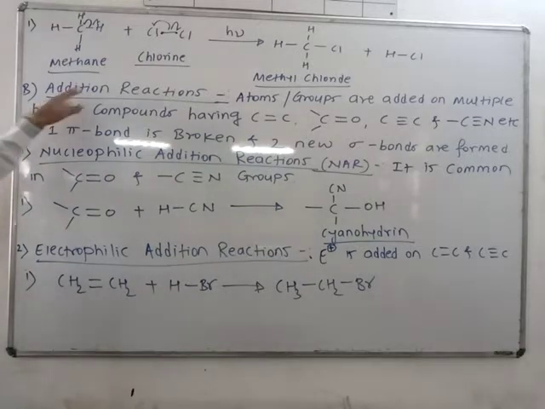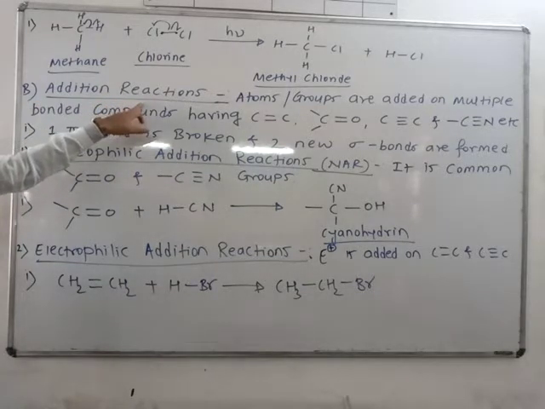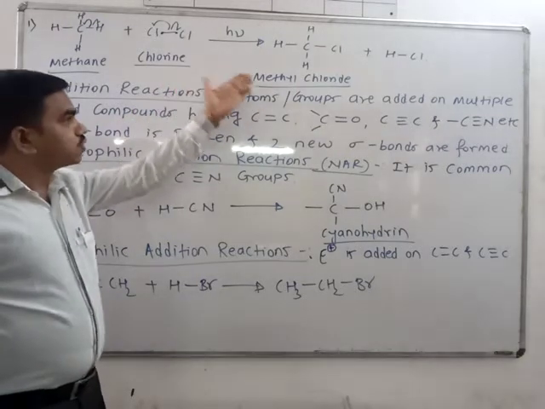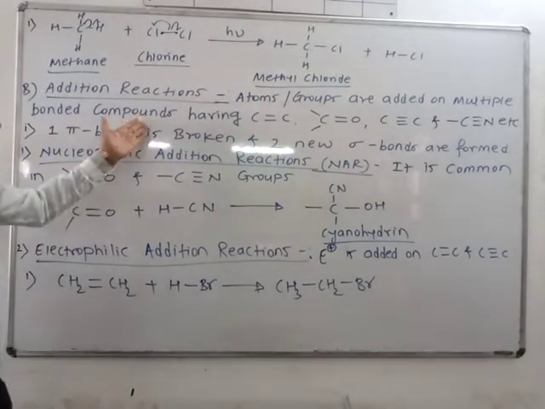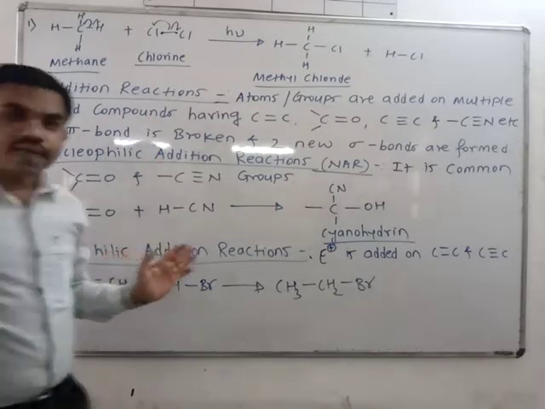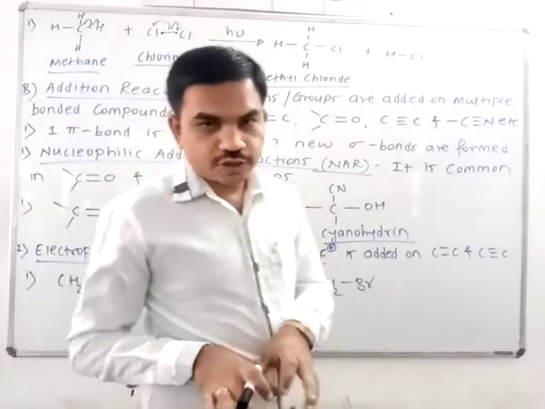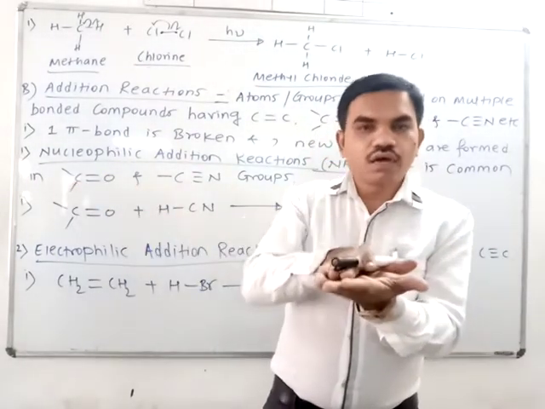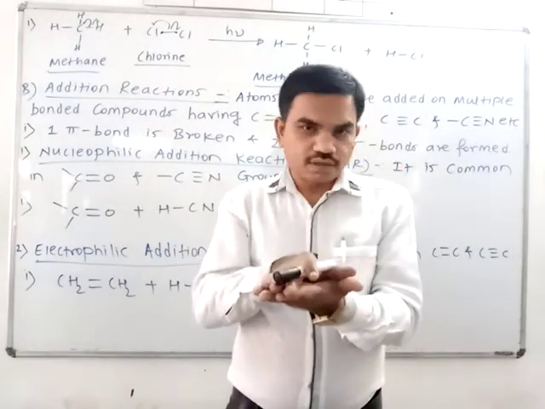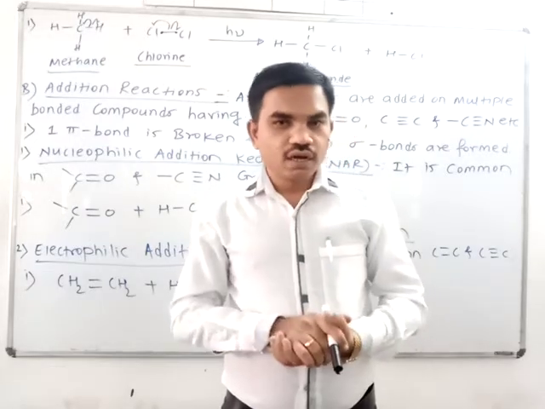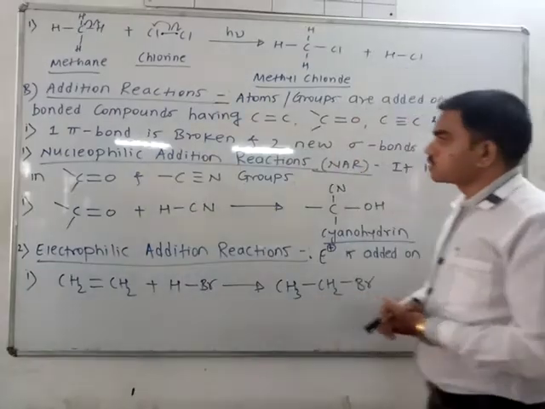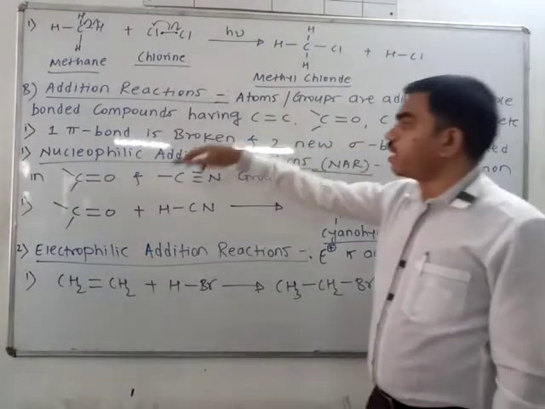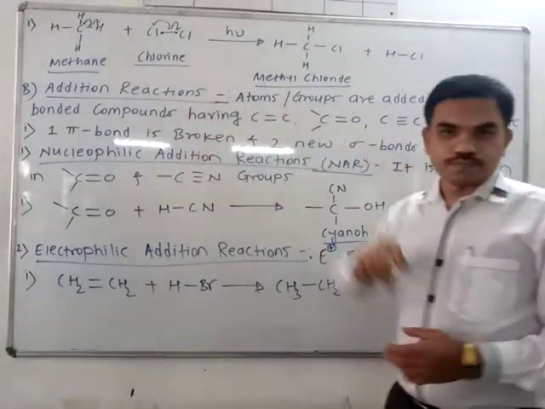Now the second one, addition reactions. Now what will happen? In substitution you will get a byproduct. In addition you will not get a byproduct in the reaction. An atom or group from the reagent is added on the substrate, that is the starting material. These reactions are known as addition reactions. Atoms or groups are added on multiple bonded compounds.